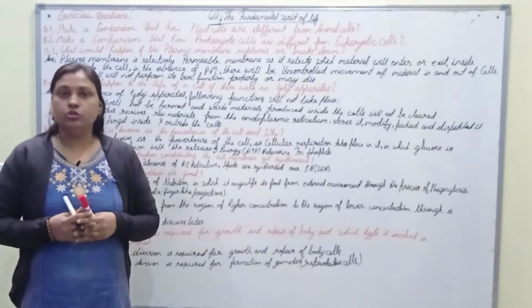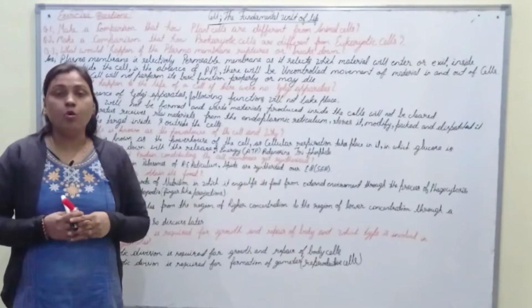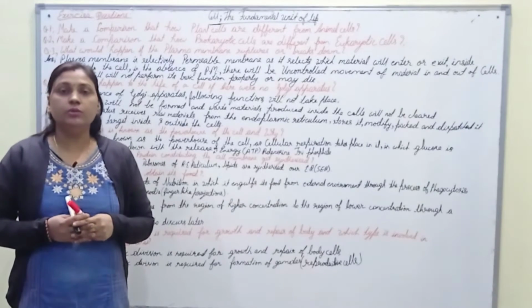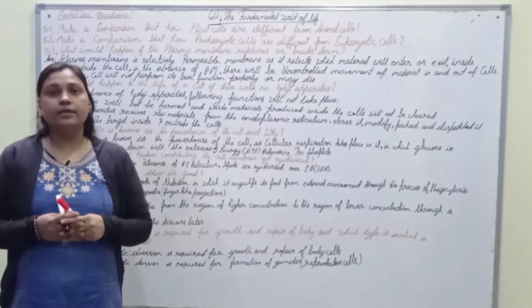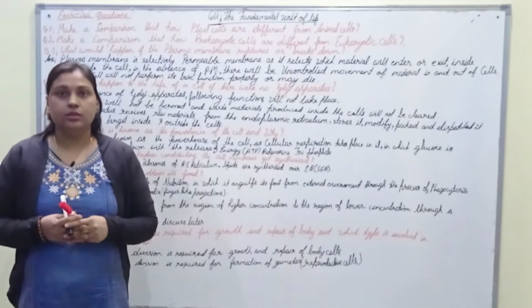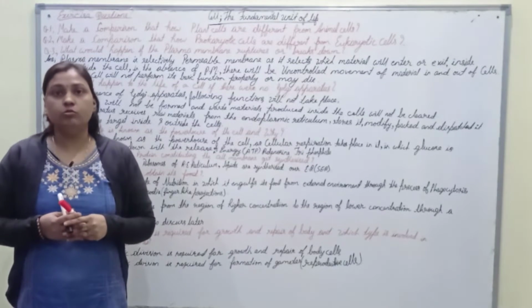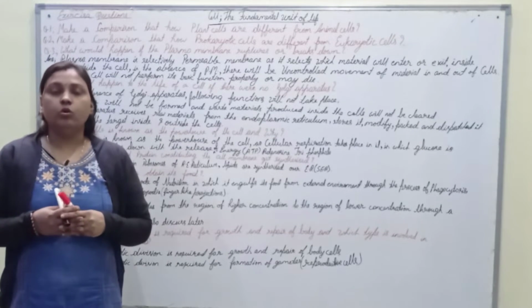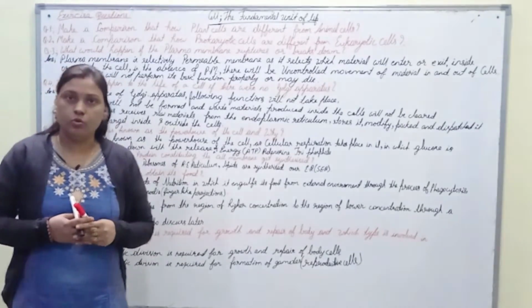And the second function of the Golgi body is Golgi body receives raw materials from the endoplasmic reticulum in the form of lipids and proteins, stores it, modifies it, packs it and dispatches these material to the various targets inside and outside the cells. So also this function will be affected in the absence of Golgi bodies.